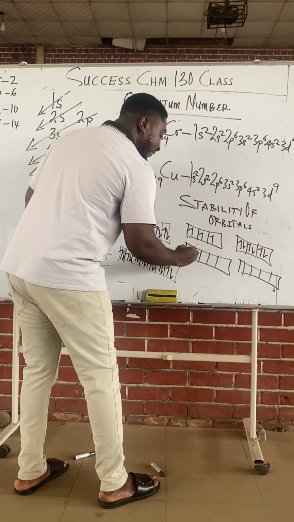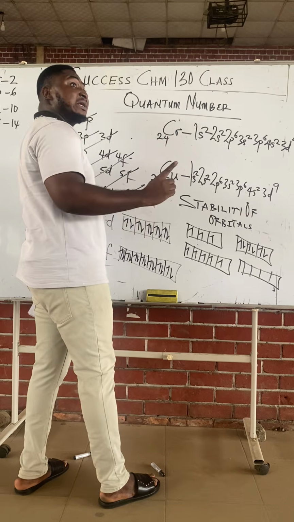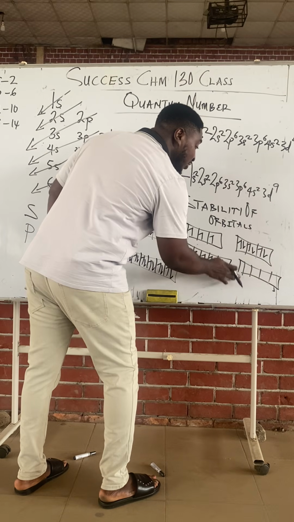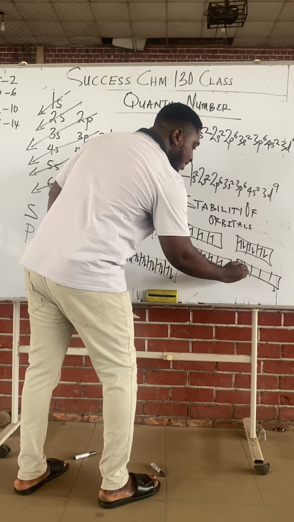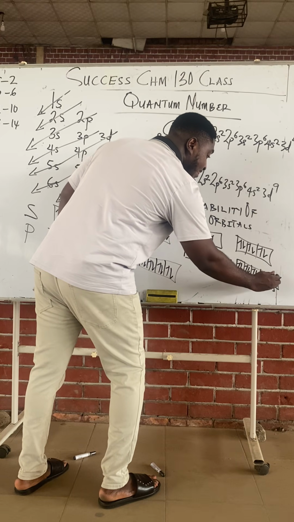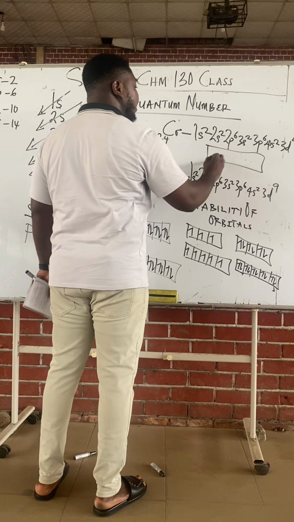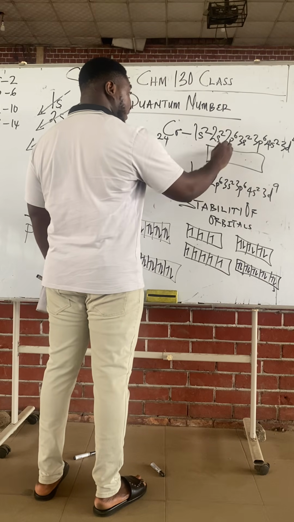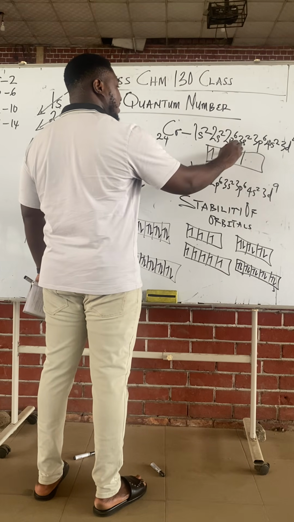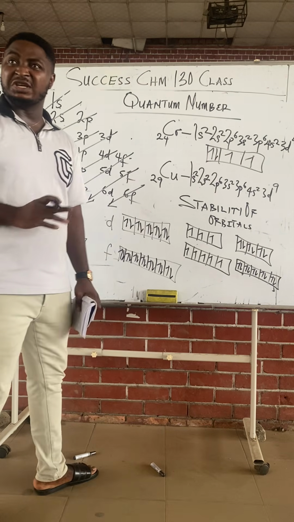If it is singly filled, it is stable. That means everybody has 1 electron, only 1, or everybody has the complete 2. Then the orbital is stable, the block is stable. Class, anything like this is not stable. Look at this p, they are both stable. Look at this. Some have 1 and some have 2. A mixture of 1 and 2 is not stable.